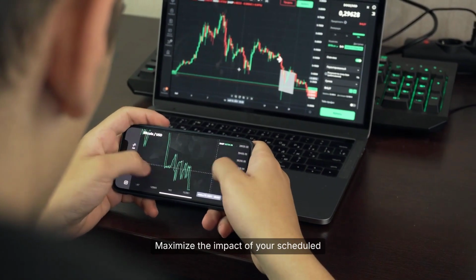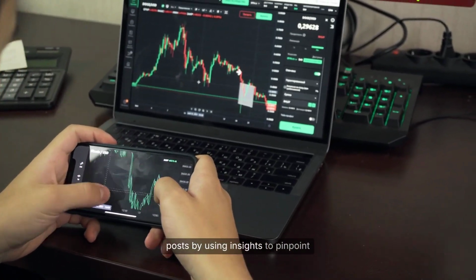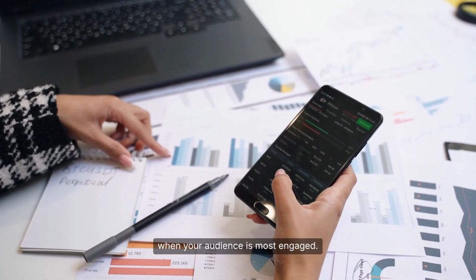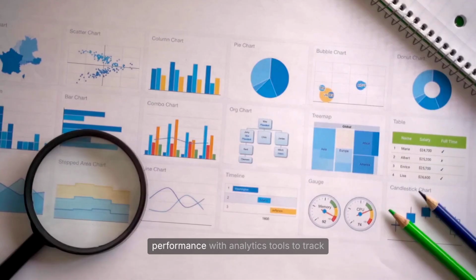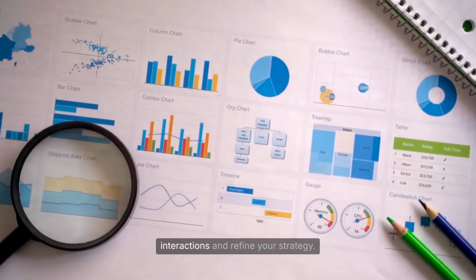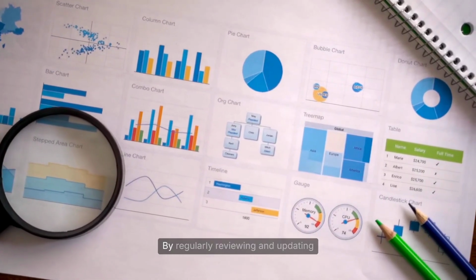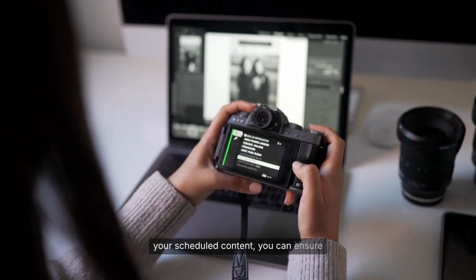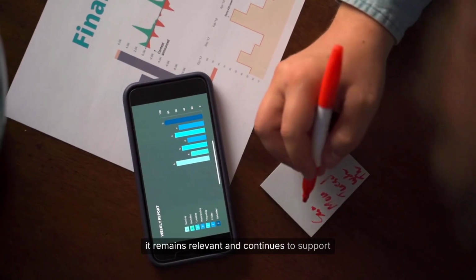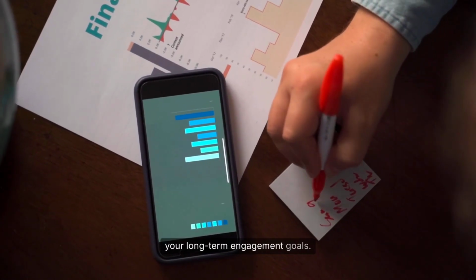Maximize the impact of your scheduled posts by using insights to pinpoint when your audience is most engaged. After your posts go live, monitor their performance with analytics tools to track interactions and refine your strategy. By regularly reviewing and updating your scheduled content, you can ensure it remains relevant and continues to support your long-term engagement goals.